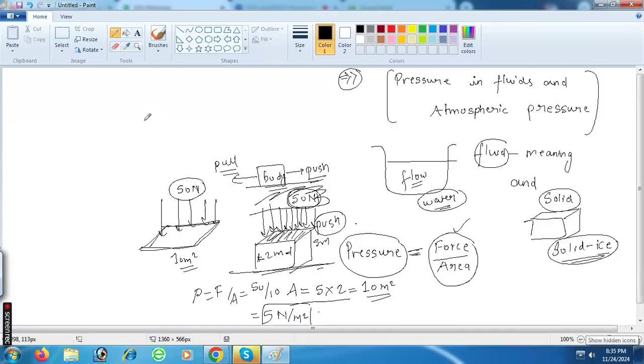Okay. Suppose I say I have a triangle. I have a triangular shaped surface. This triangle is 5 meter length. This is an equilateral triangle. Can you understand this? Equilateral triangle, right? So on this equilateral triangle, if we apply 50 Newton force, can you find the pressure P here?